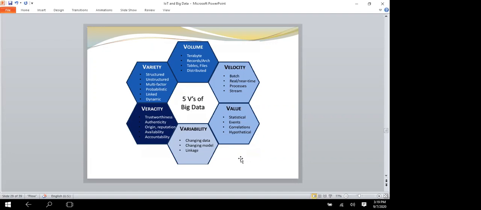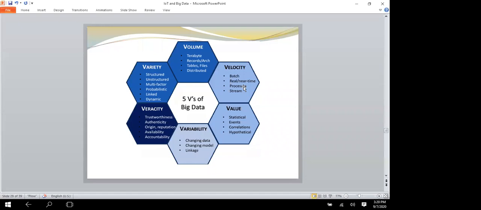Next one is veracity. Structured, semi-structured, and unstructured data has to be stored, and it is linked and dynamic. Next, we have seen the varieties of data: structured, semi-structured, and unstructured.